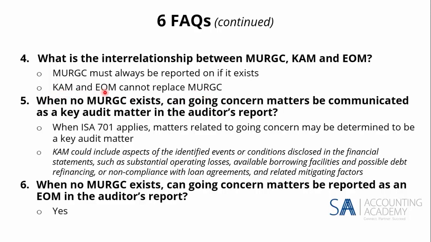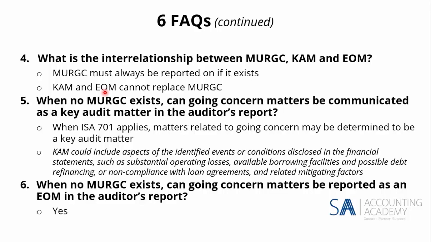An emphasis of matter we only have if we want to draw further attention to something else. So if you've got a material uncertainty, it should already have been disclosed in the auditor's report in enough detail. Right. You'll disclose it, and then normally just below that you'll say, except for the above, everything is fine in my opinion, blah, blah, blah.